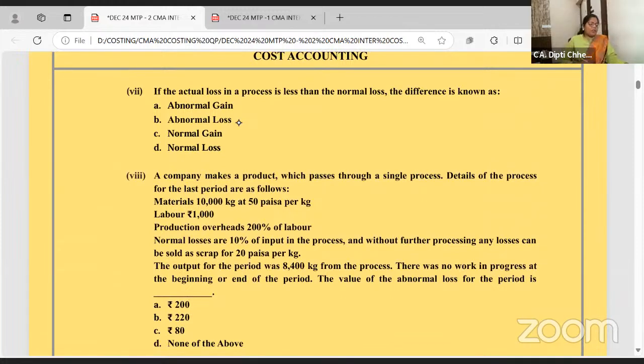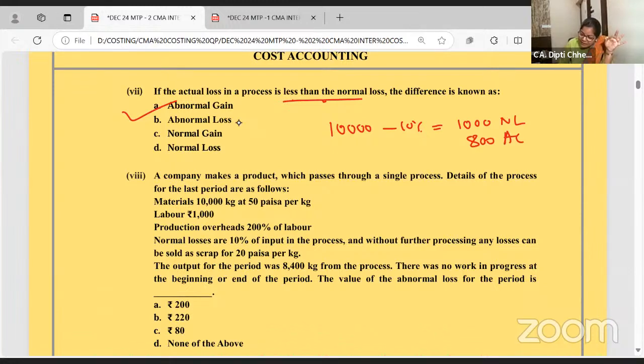If the actual loss in a process is less than the normal loss, wow, normal loss से actual loss कम है, the difference is abnormal gain. See, 10,000 units were there. I was prepared 10%, 1,000 will be the normal loss. But actual loss is only 800.